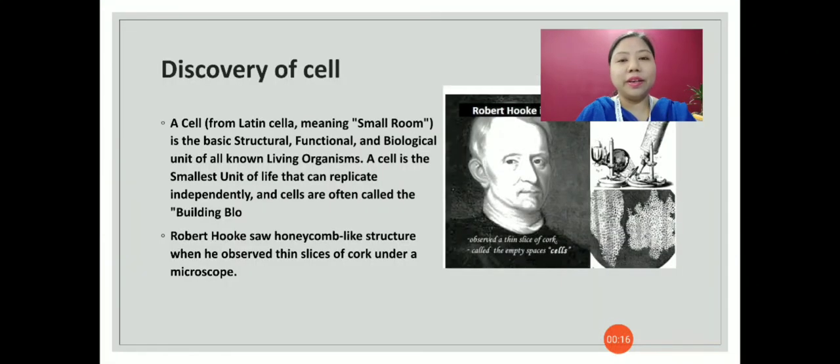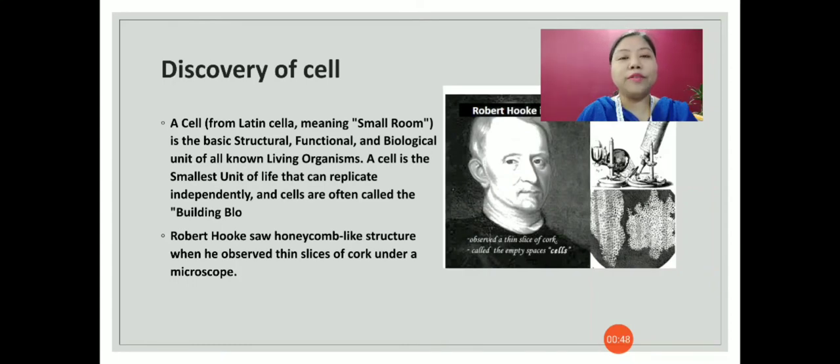Let us begin with how the cell was discovered and what a cell is. A cell is the basic structural, functional and biological unit of all living organisms. The word cell in Latin means small room. A cell is the smallest unit of life that can replicate independently.